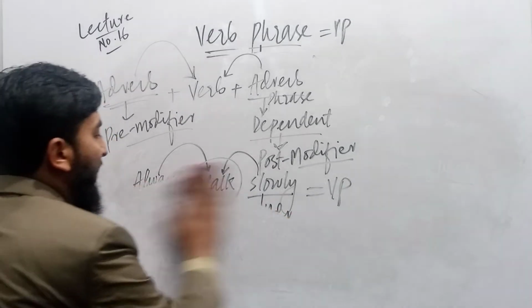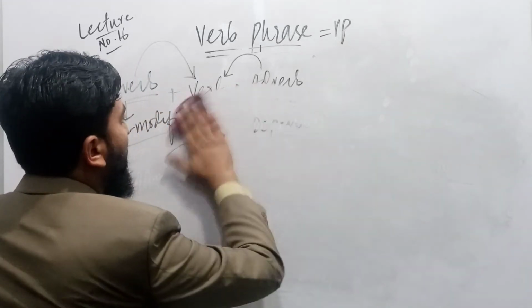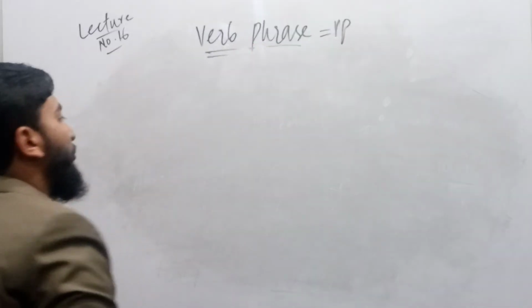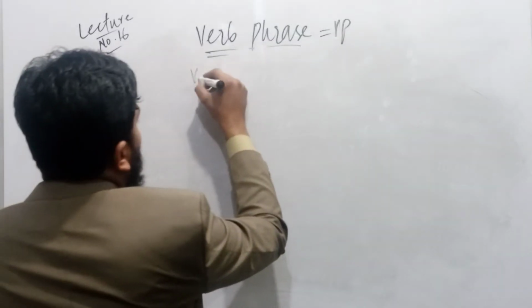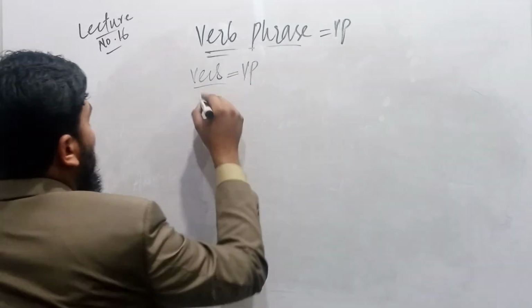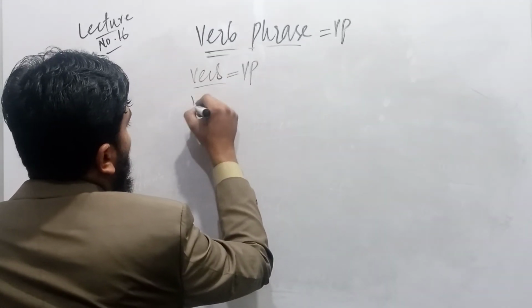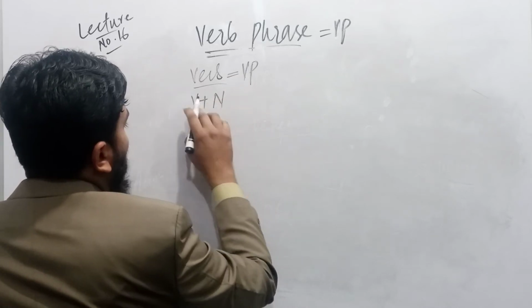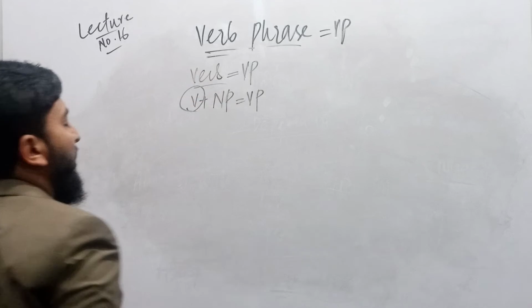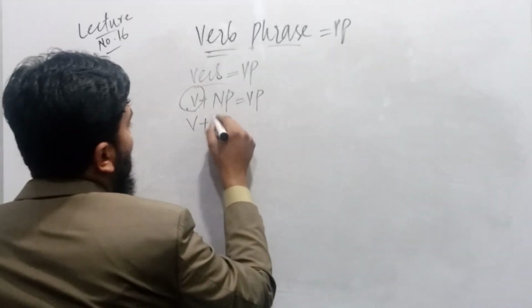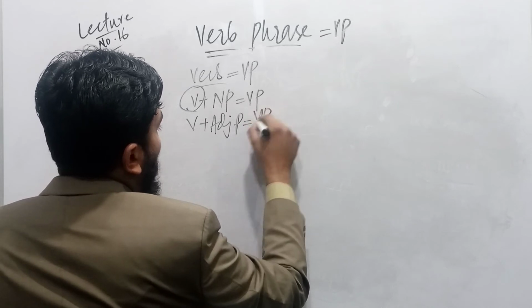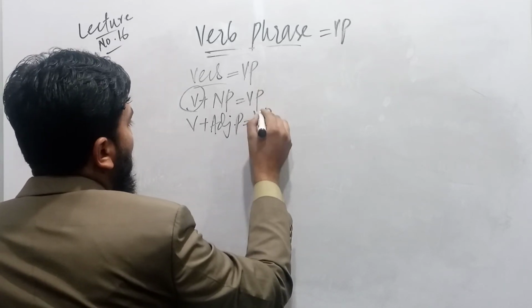Now, at the end of the lecture, I would say that we discussed verb as head in a verb phrase. We discussed verb plus noun phrase as verb phrase, considering verb as head. Verb plus adjective phrase, considering adjective phrase as dependent.